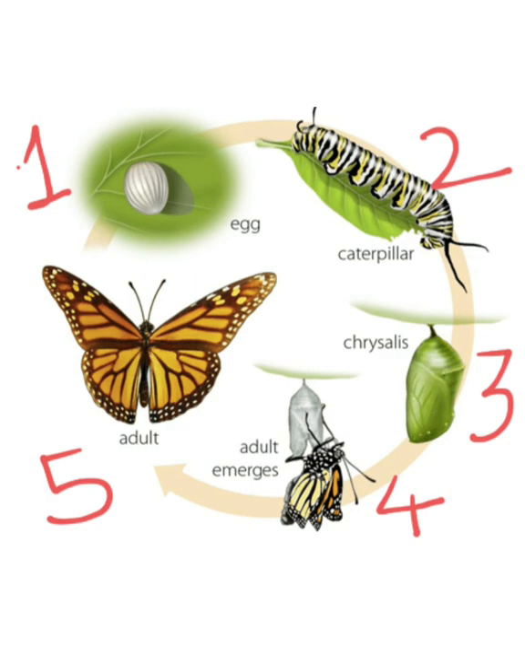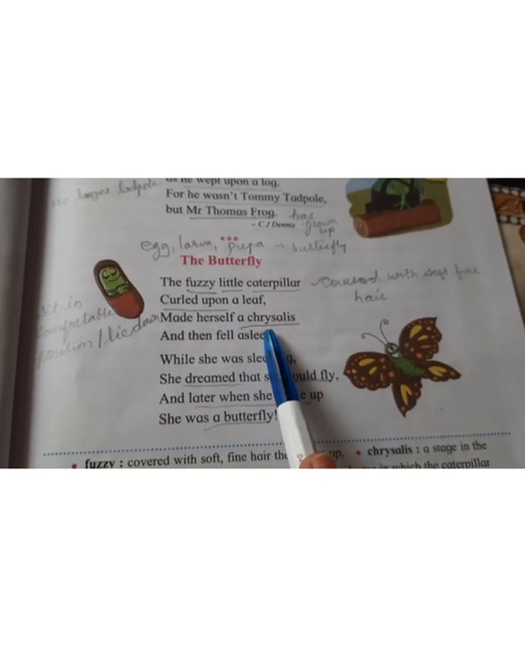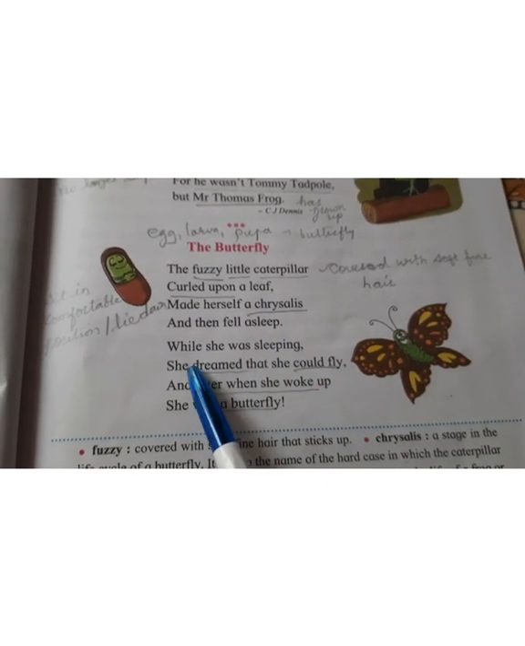There are a lot of changes that take place in the life of a frog and the butterfly when they are young and when they become an adult. So on this basis, today we are going to learn one more poem, the Growing Up, in which the second poem is about the butterfly. So let's go through it. Now let's see the second poem, The Butterfly. The fuzzy little caterpillar curled upon a leaf, made herself a chrysalis, and then fell asleep. While she was sleeping, she dreamed that she could fly, and later, when she woke up, she was a butterfly.